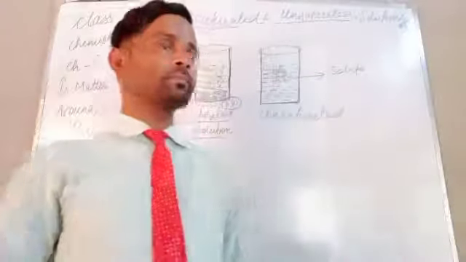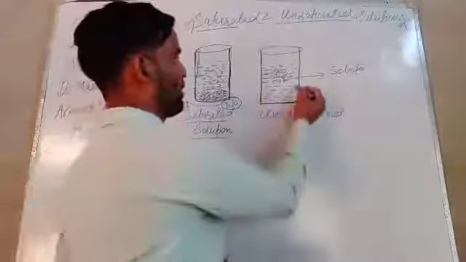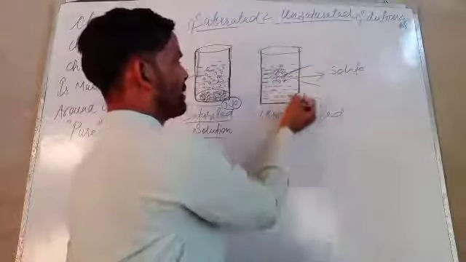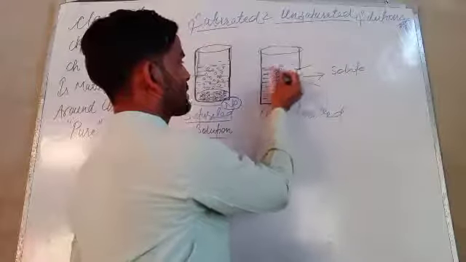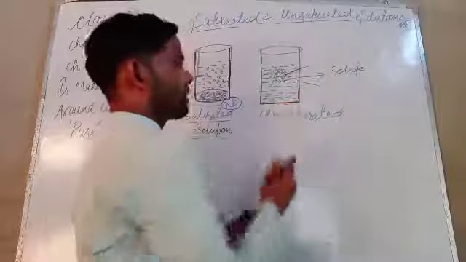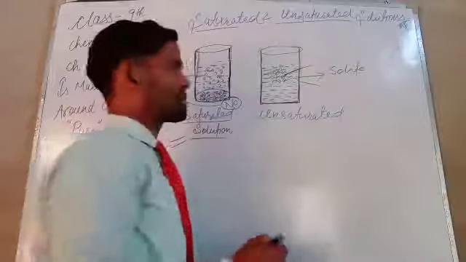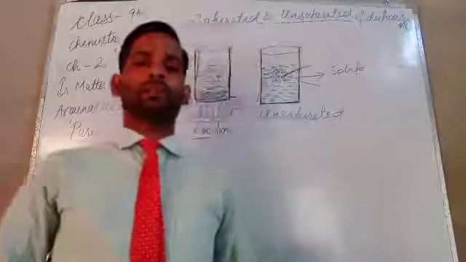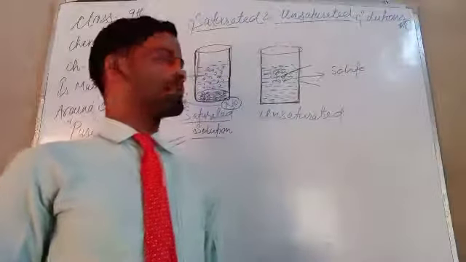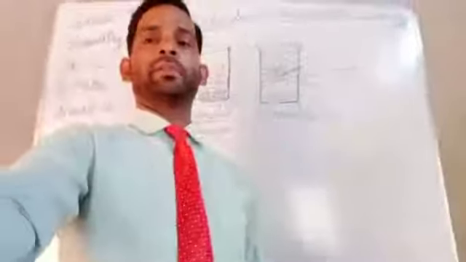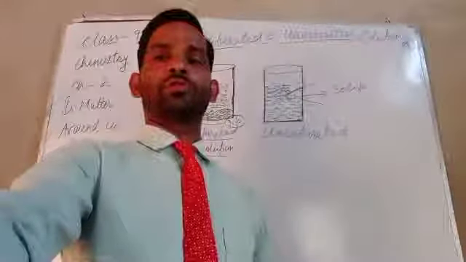If there is a solvent and a solute, there is some space or chance for the solute to dissolve in it, because there is empty space. That is the possibility by which it is treated as an unsaturated solution.